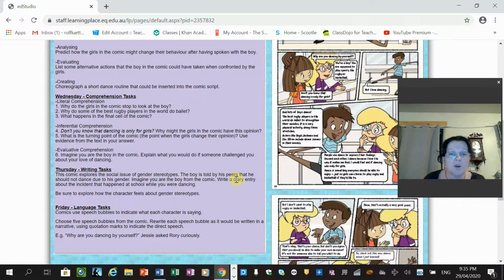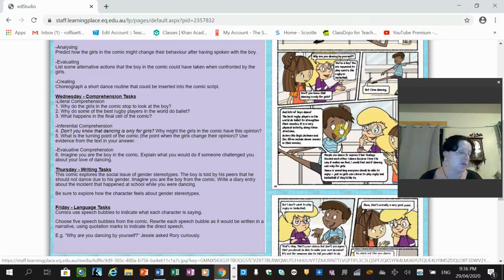So the boy is told by his peers, who are his friends, that he should not dance due to his gender. Imagine you are the boy from the comic. Write a diary entry about the incident that happened at school while you were dancing. Be sure to explore how the character feels about gender stereotypes. So that's your little activity for today.